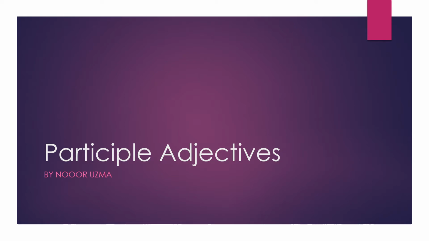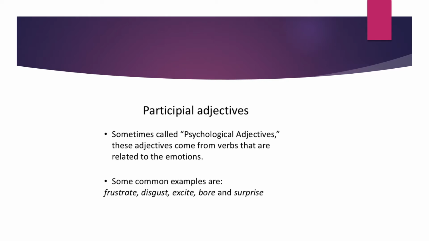We are going to discuss participle adjectives today. Are you ready? Well, do you know that participle adjectives are also called psychological adjectives? Why so? Because these adjectives come from the verbs that are related to the emotions. Some common examples are frustrate, disgust, excite, bore, and surprise. Do you remember some others?